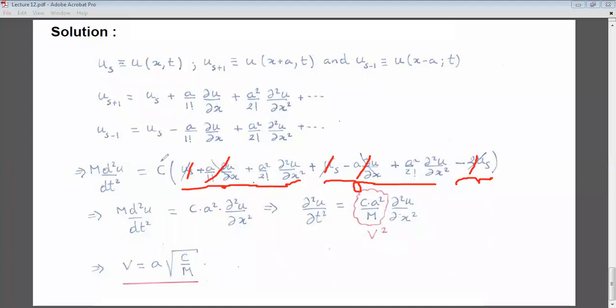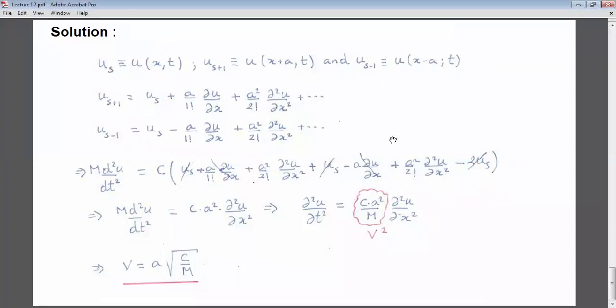And what I will be left with is C a square over 2 del 2u by del x square plus a square over 2 del 2u by del x square. This gives me a square del 2u by del x square. So I have C a square del 2u by del x square. If I take m to the other side, it will become del 2u by del t square is C a square over m del 2u over del x square, and this is nothing but v square. So I have proved what the question is asking me to prove.